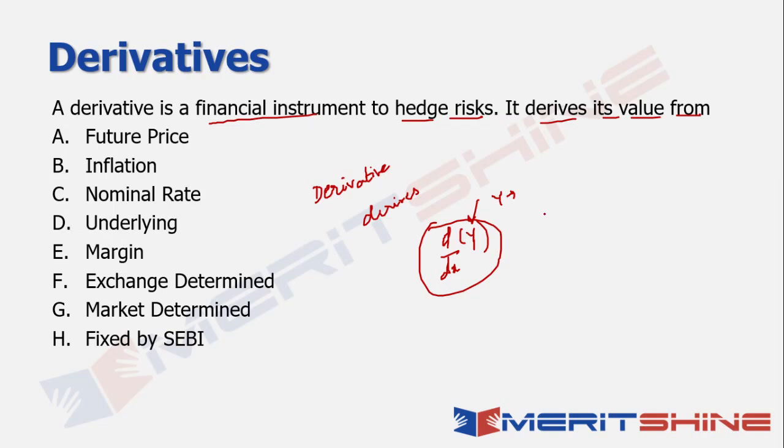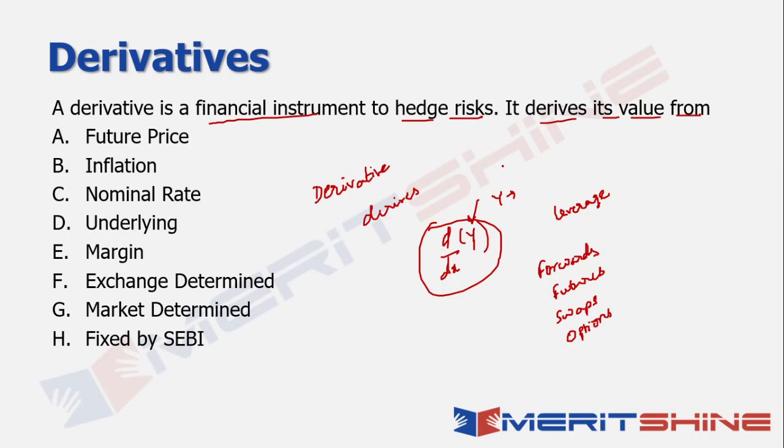The flexibility is that it allows you to hedge a lot of risks. At the same time, it also allows you to use a greater amount of leverage, which means you're able to act on a lot of trades which otherwise might not have been possible in the normal situation. That's the benefit of using derivatives as well. Some of the types of derivatives are forwards, futures, which we'll discuss during the session, then swaps, and last but not least, options. These are the fundamental derivatives. Obviously, there are multiple variations possible around them.